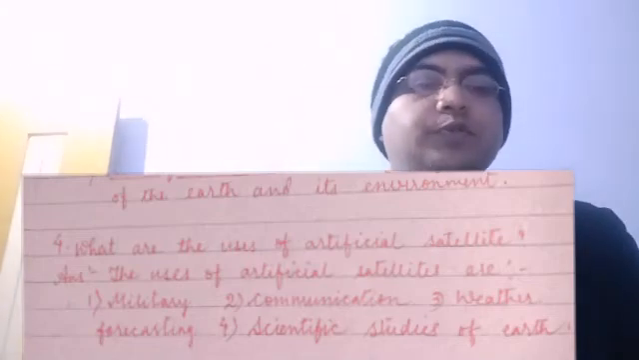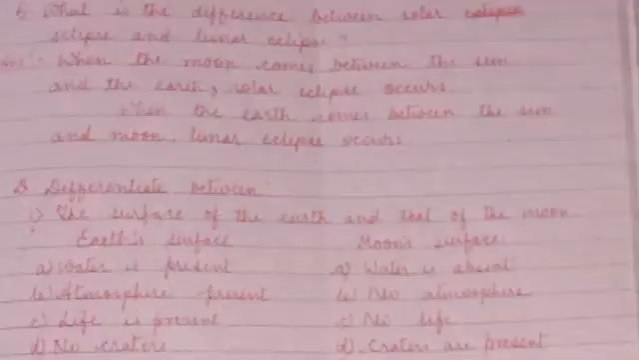Now comes question number 5. What is the difference between solar eclipse and lunar eclipse? We all know, when the Moon comes between the Earth and the Sun, a solar eclipse will occur. And when the Earth comes in between the Sun and the Moon, a lunar eclipse will occur. So class, this was the discussion of the long question answers of chapter 10.